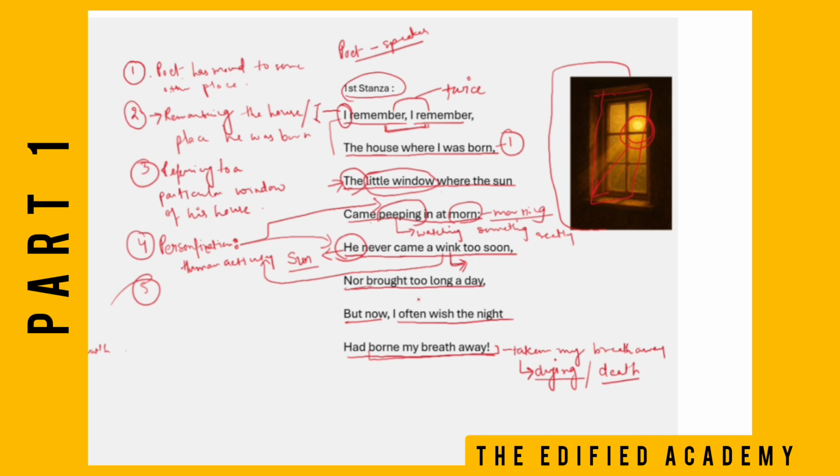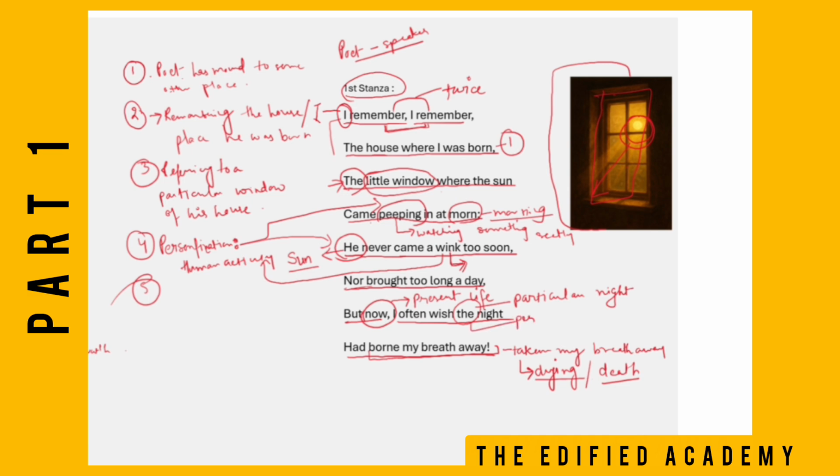He says that now means here that the poet is talking about his present life. He has grown up, he's an adult man, so he's talking about his present life. He's saying, but now I often wish the night had borne my breath away. Again, children, here see the night. He is talking about a particular night. He wishes that particular night could have taken his breath away or could have taken his life. He would have died that night.